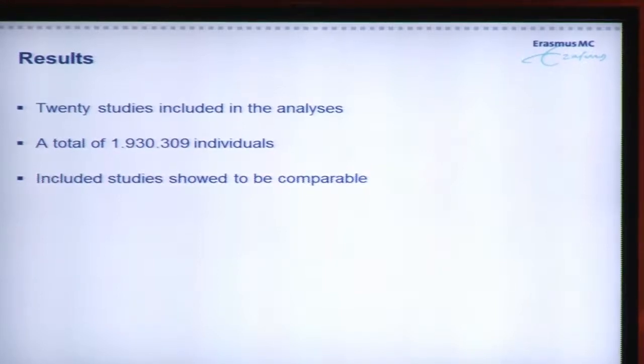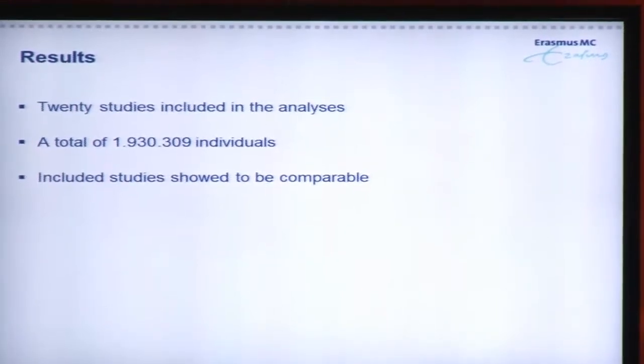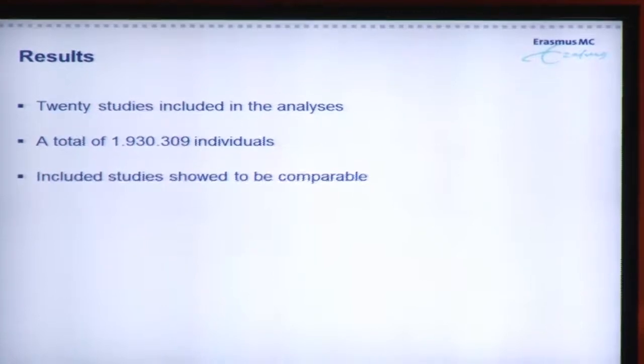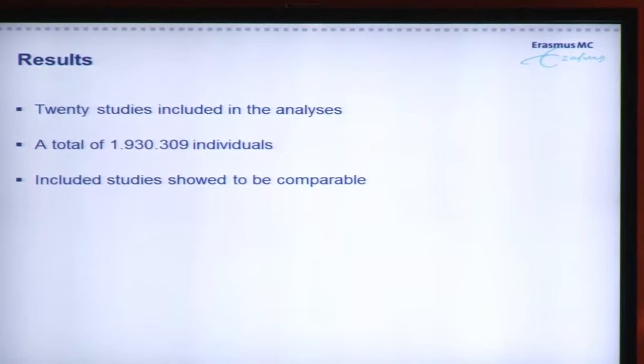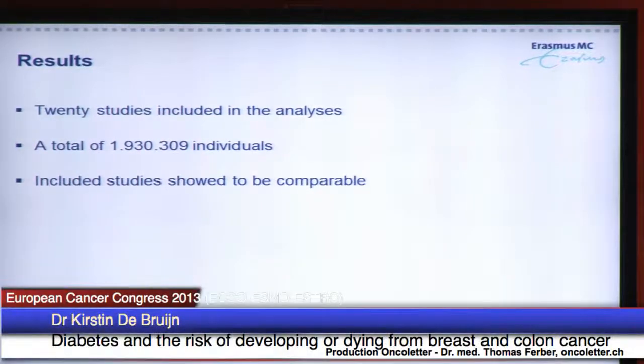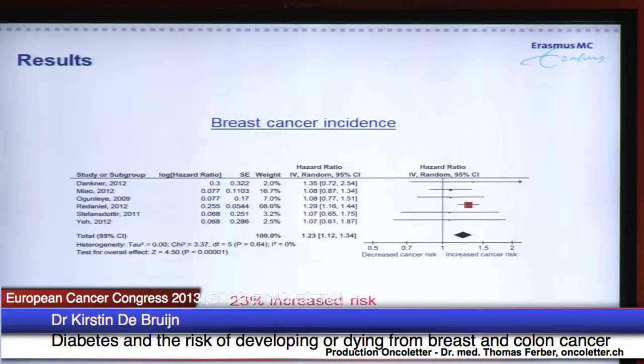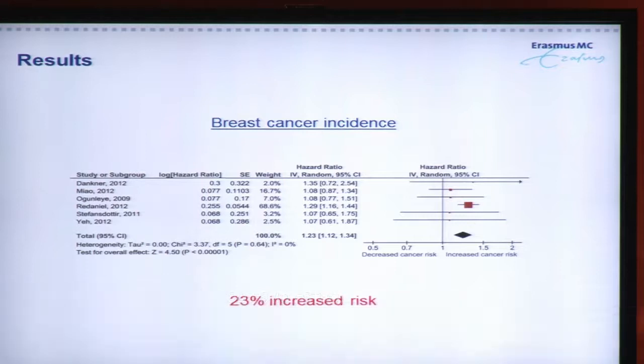The results. Finally, we included 20 studies in our analysis, and these studies comprised almost a total of 2 million patients. And in a meta-analysis, you always check whether your included studies are comparable, because otherwise it's no use putting them together. Our studies were comparable, so that was a good thing. Here you see a typical plot that you present in a meta-analysis. You see the red dots indicate the individual studies, and the black dot at the bottom is the overall outcome.